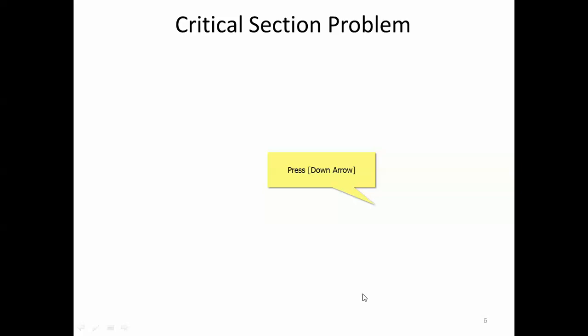Let us see that. That is the critical section. The critical section is the section in which we modify the shared variable.